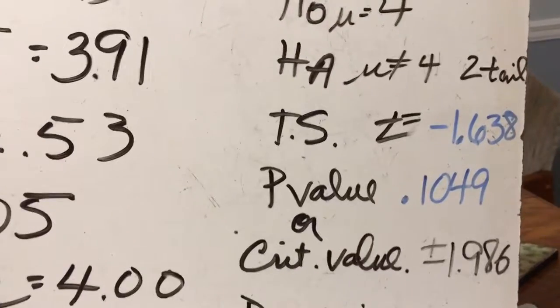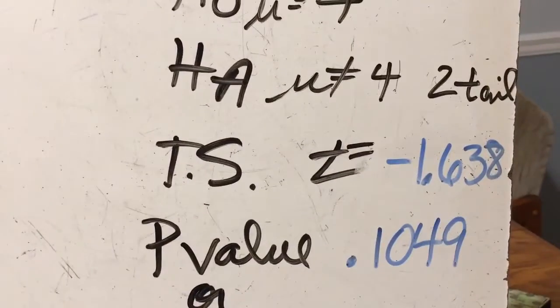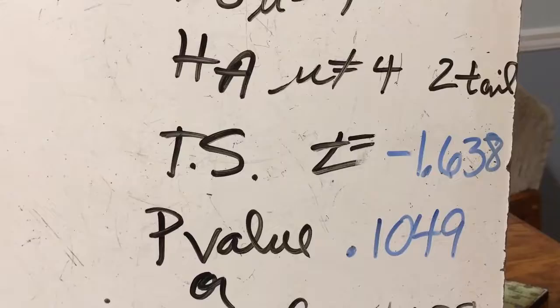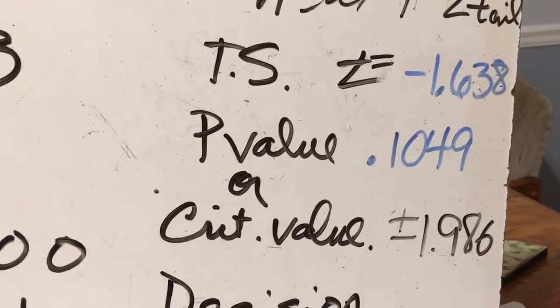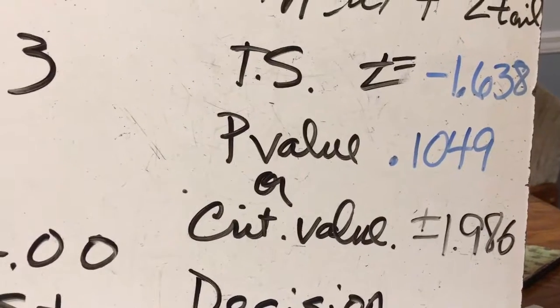And also, if I did it with critical values, my negative 1.638 is not in the tail, because my tails are plus or minus 1.986. So I fail to reject. So when I fail to reject, that means that there's not enough evidence to reject the claim that the mean is equal to 4. And that is the end of number 13.